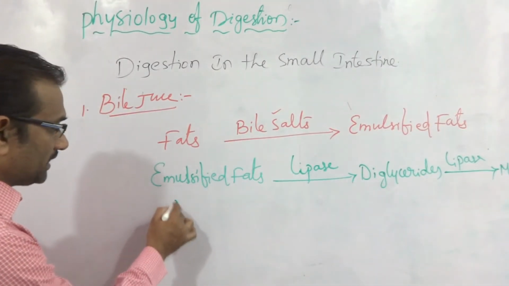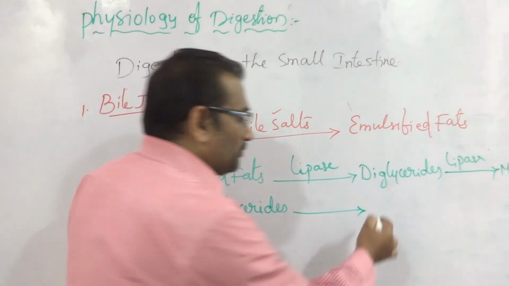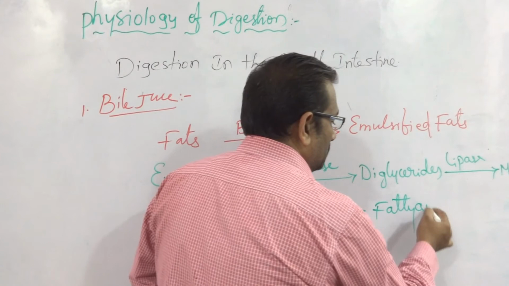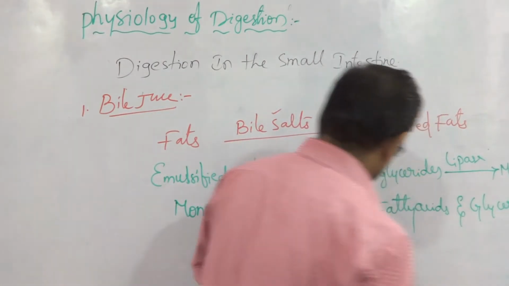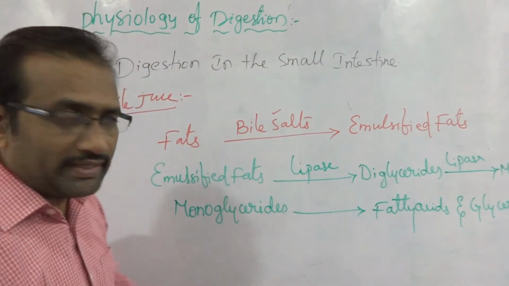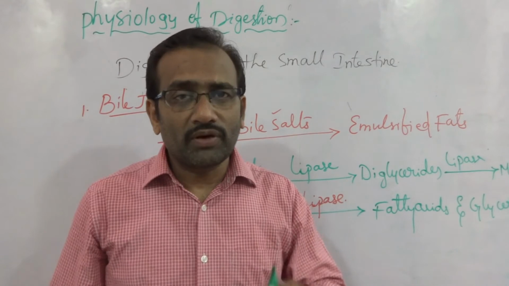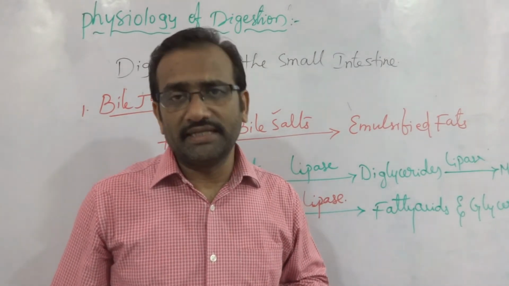These monoglycerides are further converted into fatty acids and glycerol in the presence of lipase. Fatty acids and glycerol are the end products of fat digestion in the small intestine.